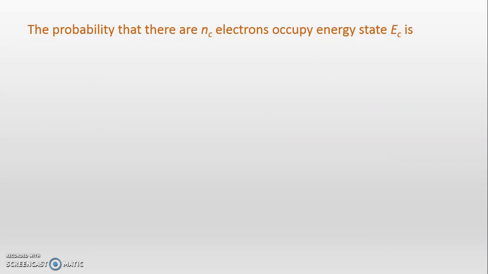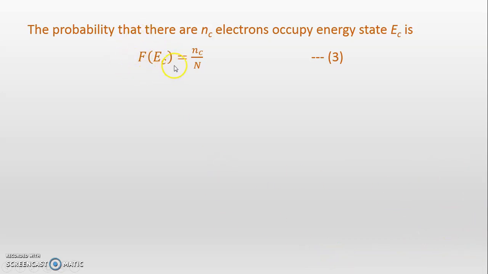Now, the probability that Nc electrons occupy the energy state Ec we can write by the general probability, which you already know from 11th standard mathematics. So that basic equation we write here to find the probability of Nc electrons in energy state Ec, which we can write as f of Ec.